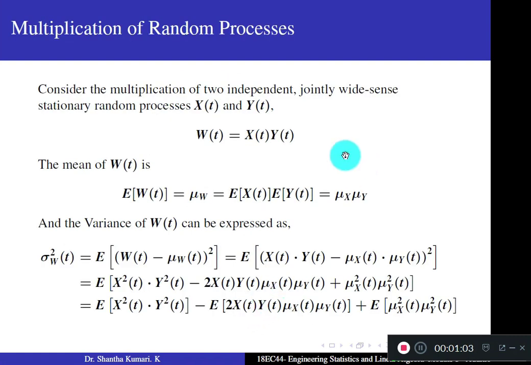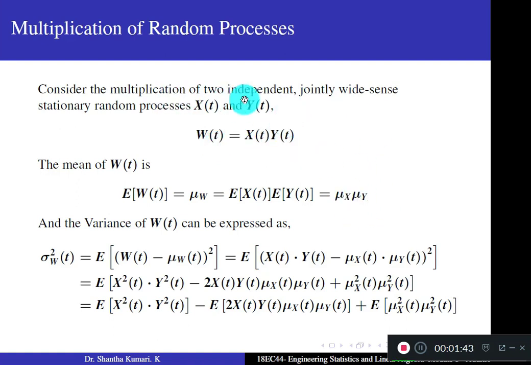Next, multiplication of random processes. Now if you consider once again two independent jointly wide sense stationary random processes x of t and y of t, and if you take w of t equal to x of t into y of t, the product, then mean of w of t is given by expectation of w of t equal to expectation of x of t into y of t. Actually x of t and y of t are independent. In that case you can write the product of expectations separately, which is equal to mu x into mu y. So mean of the product w is same as product of the means.